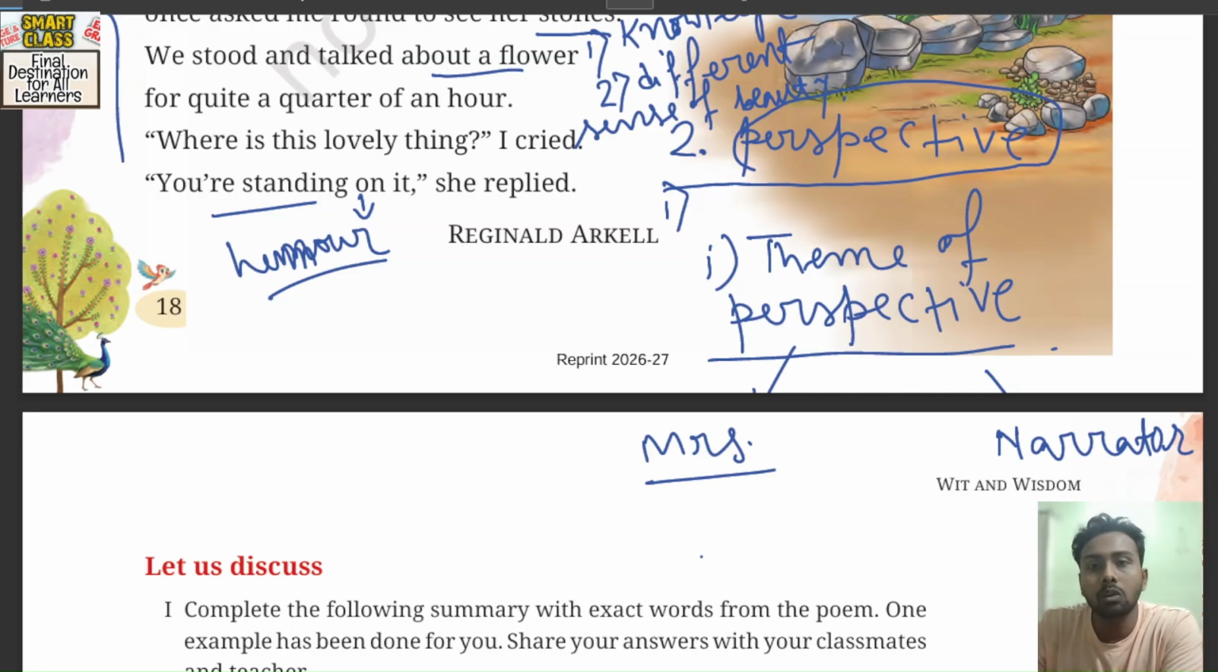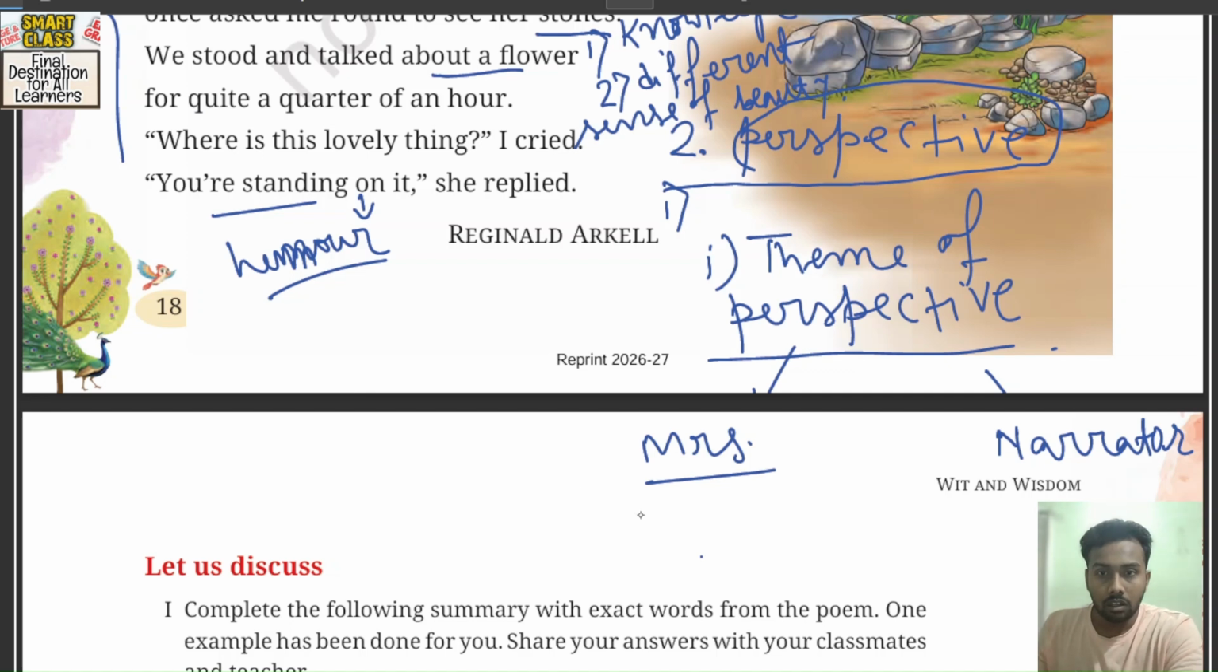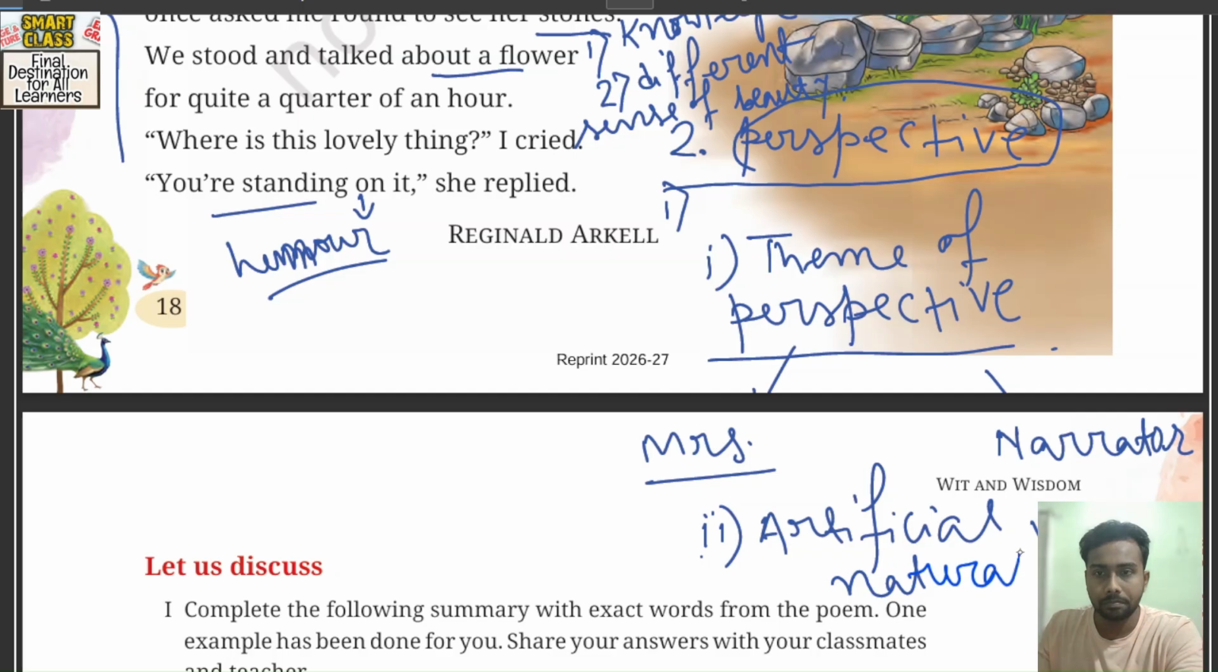So for the poet, for the speaker, what matters the most is the natural beauty. इसलिए शायद इनको लग रहा है कि this actually is meaningless to the speaker. So another point we write here, number 2 is artificial versus natural beauty. Okay, artificial versus natural beauty. Understand? Okay, very good. So this is the poem.